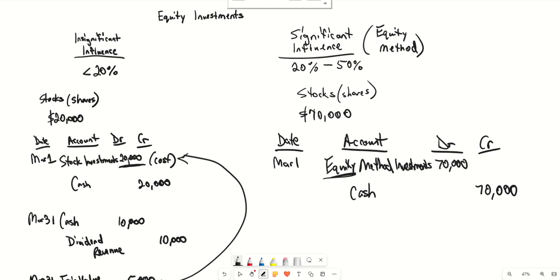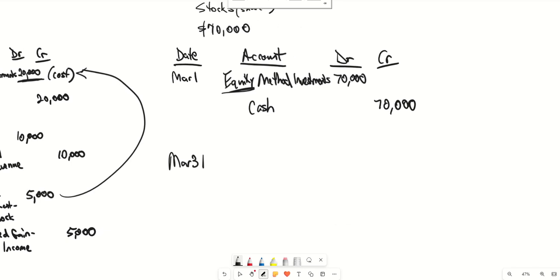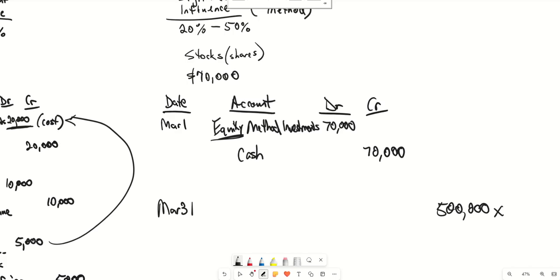So let's say next, on March 31st, that the company made $500,000. Okay, now I'm going to have to get my calculator out. We're going to say that the company made $500,000 in income, which means that you are going to get a percent. Now, I didn't disclose this at the beginning. Since this person has significant influence, 20 to 50%, we're going to say that this investor owns 30% of the company.